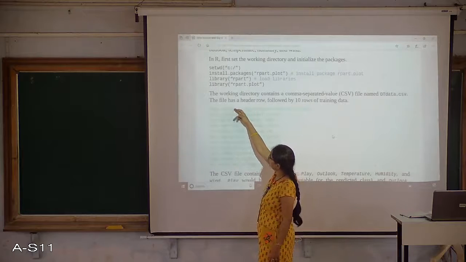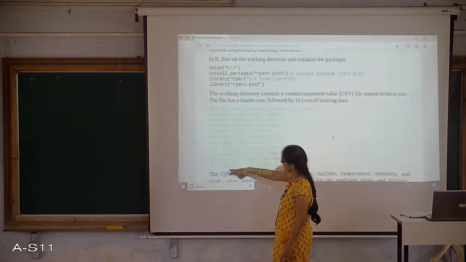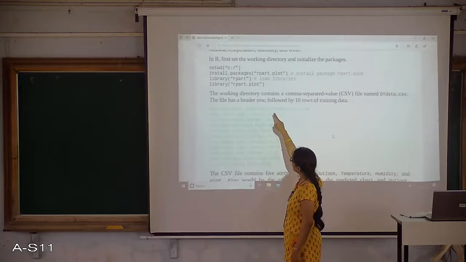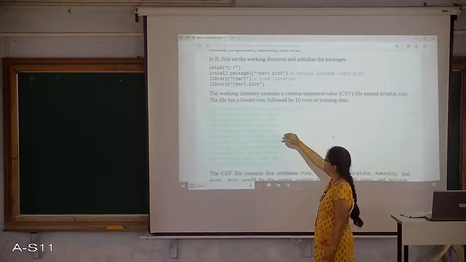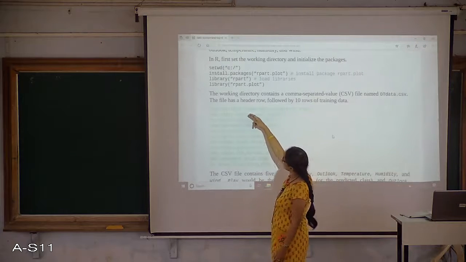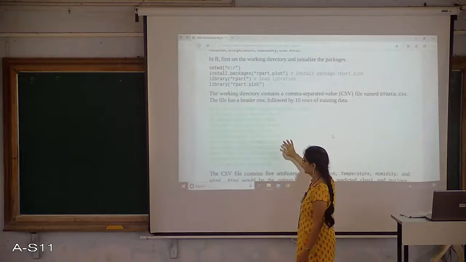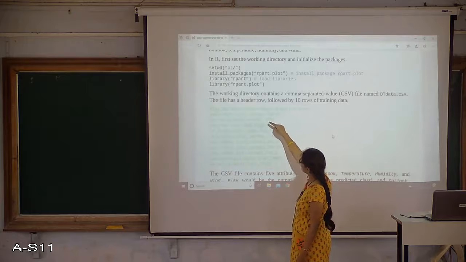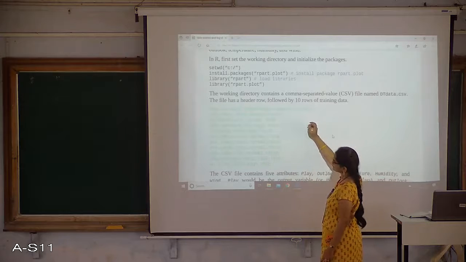Outlook, the outside surrounding, is sunny, rainy or overcast, so three different values. Temperature, again categorical, not continuous, is hot, mild or cool, so three values again. Humidity, normal or high, has two values, right.